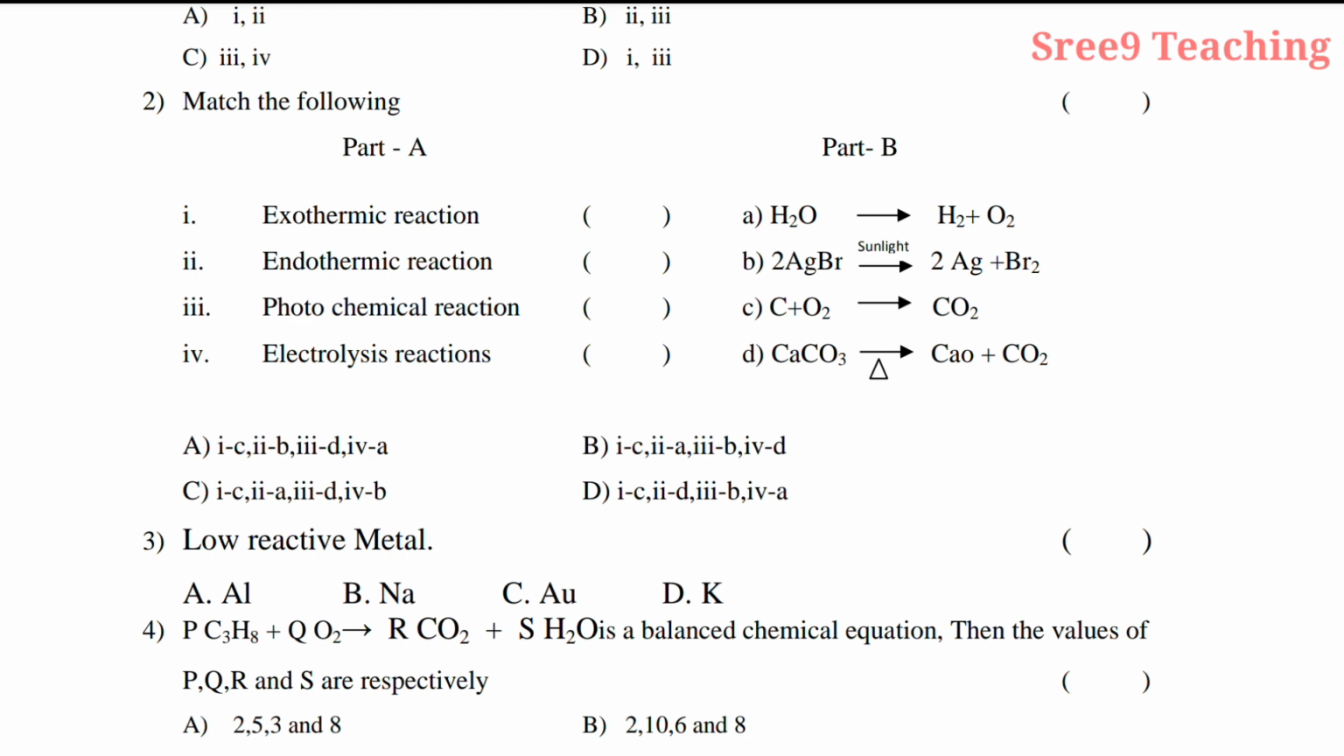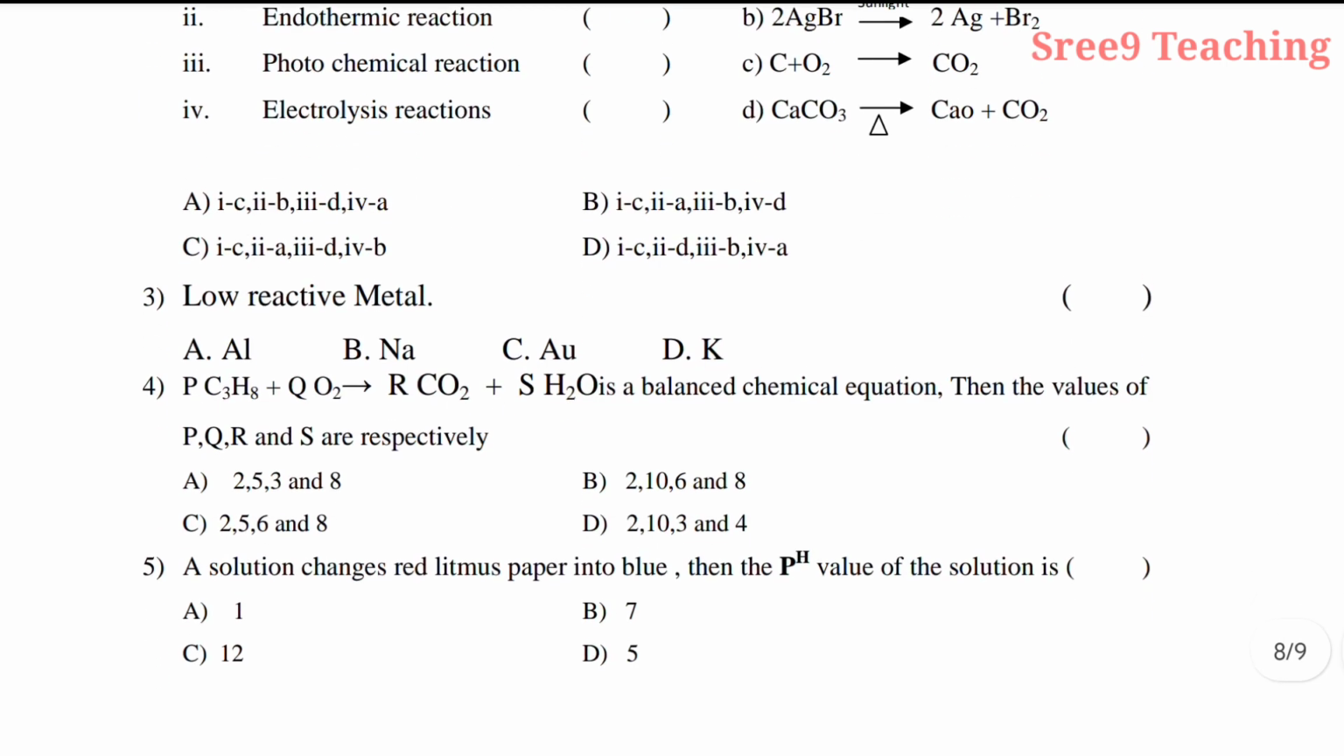Photochemical reaction is second silver bromide, keeping in sunlight it breaks into silver and bromine, right? And last electrolysis reaction, first A answer, part B side, H2O gives rise to H2 plus O2. So here the matching answers are C, D, B, A. So C, D, B, A, which option is that? D. So for second question answer D. Third question, low reactive metal, whether aluminum, sodium, aurum or potassium. So definitely aurum, which is gold. So third question answer is C.